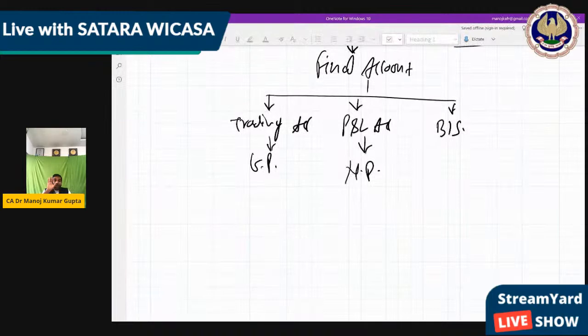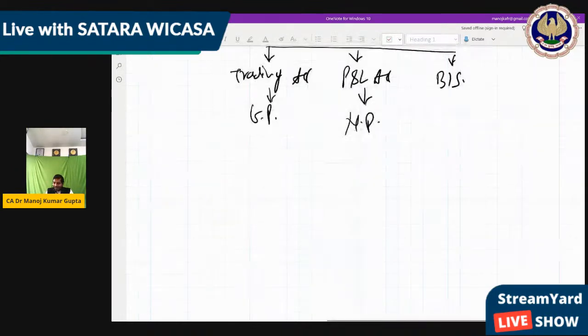You had already learned all this in the 11th only. But I am just going to explain it in the systematic way which you have to use in CA Foundation, CA Inter as well as CA Final. Okay, perfect. So let's go ahead. Now we start with the first part, that is journal entry.